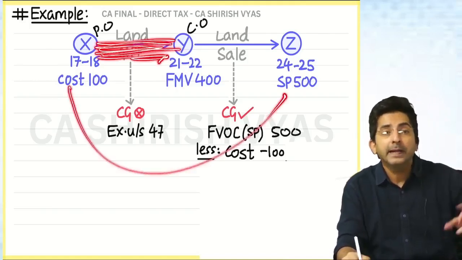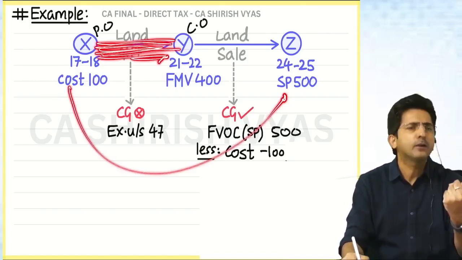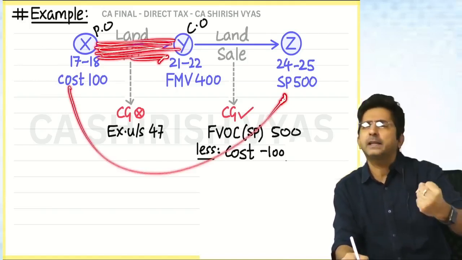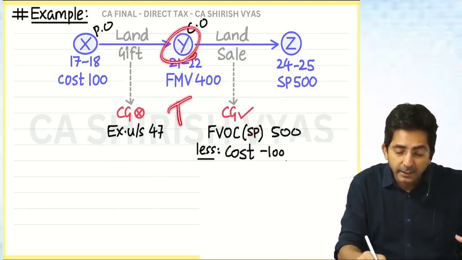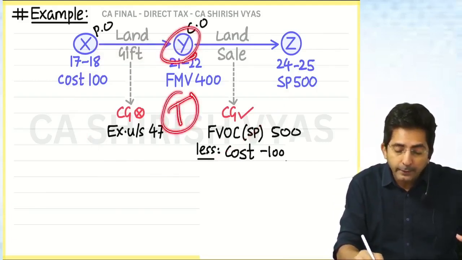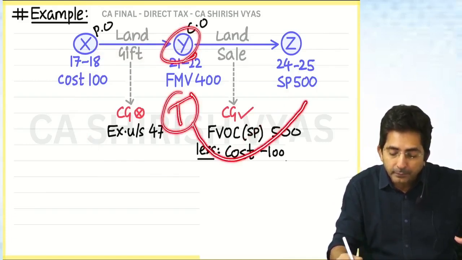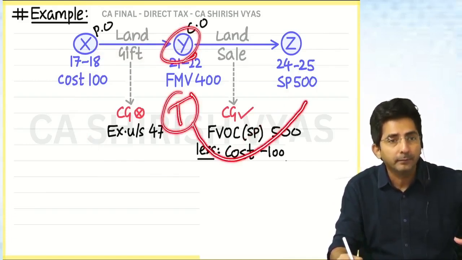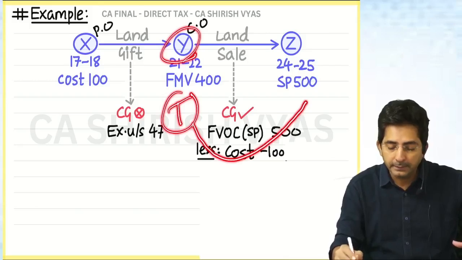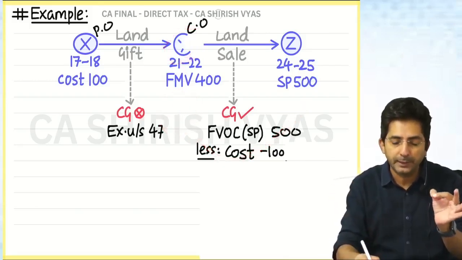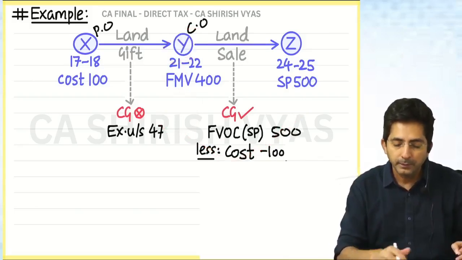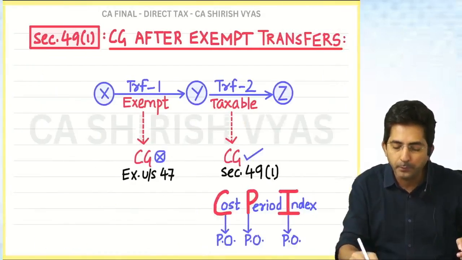Then from the previous owner, and when we take the previous owner, you should say 49(1). But if Y has been taxed under EFOS, then you will take 49(4). And in such a case, cost, period, index, everything should be taken from the current owner. See, here I said PO, PO, PO. Now it will be CO, CO, CO.